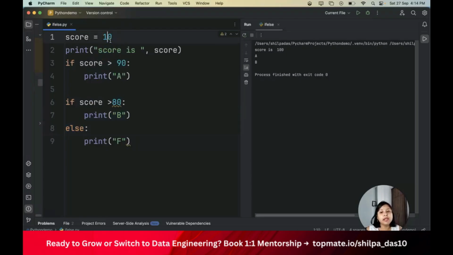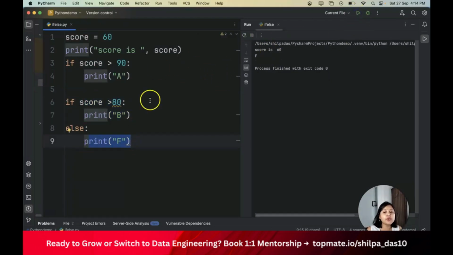Now let's say if I make it 50 or 60, right? Then in that case, this is false, it's not doing anything. This is also false, so it will not do anything and it's just going to print your F. See, it's going to print your F. So now we understand the if, the else, if else, and also independent if, right? So let's go back to our next topic that we have.